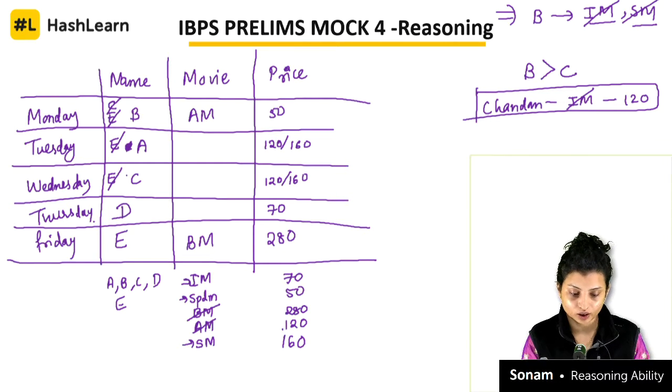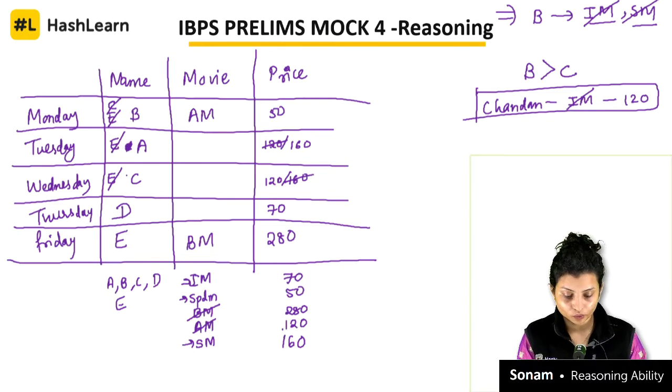Correct? And what else can I fill in over here? Chandan is 120, so this will be 160. Okay. And what about movies? For movies, is anything relevant to us given in the question?